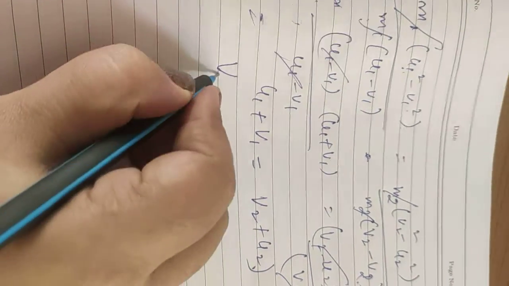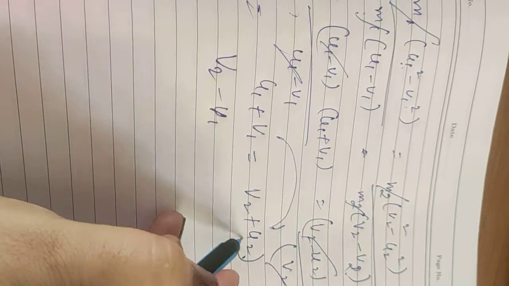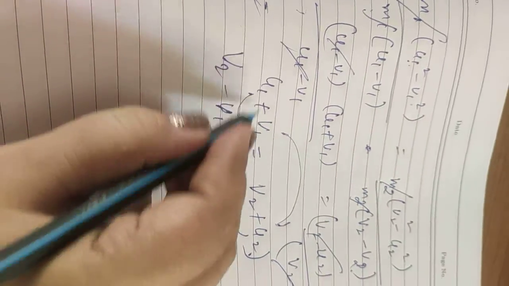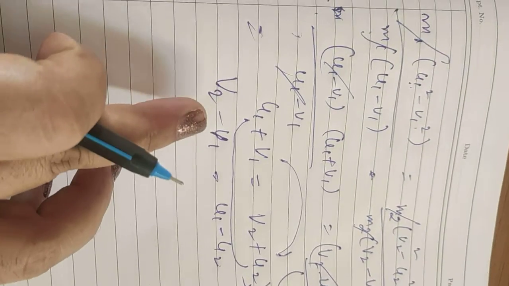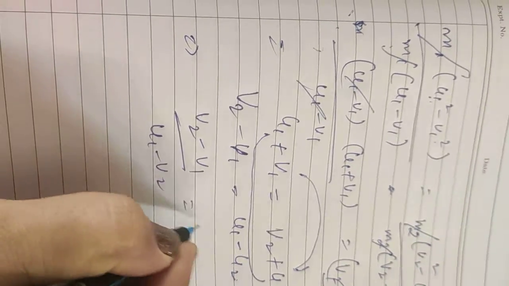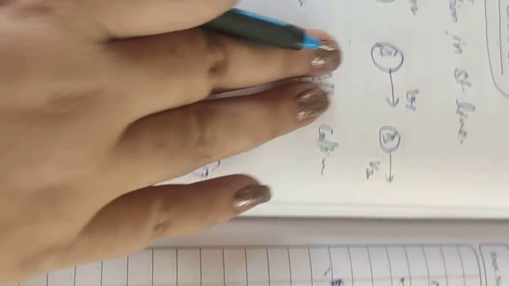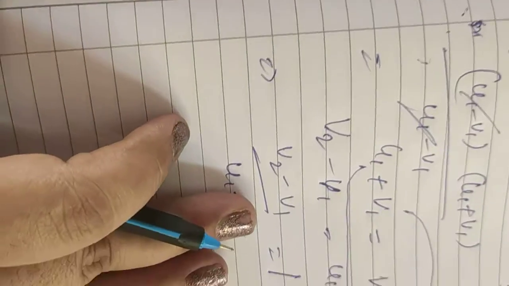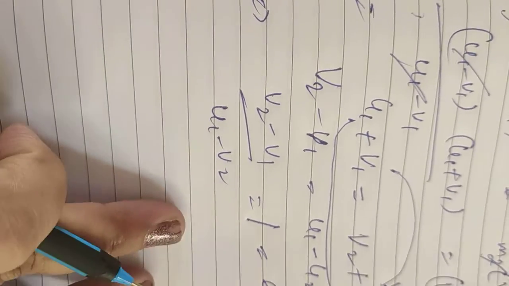Taking v1 terms to one side, v2 minus v1, and u1 to this side, that is equal to u1 minus u2, or we can say relative velocity of separation is equal to relative velocity of approach, or (v2 minus v1) upon (u1 minus u2) is equal to 1. Since the coefficient of restitution is equal to 1, it shows that the collision that we were discussing was an elastic collision. Now we will calculate the velocities after separation, that is the values of v1 and v2, in our next video.